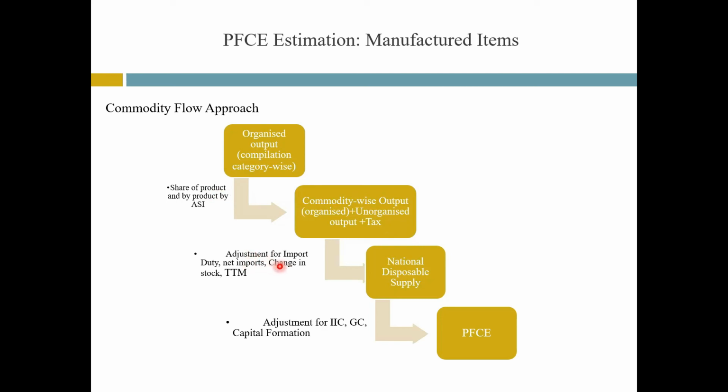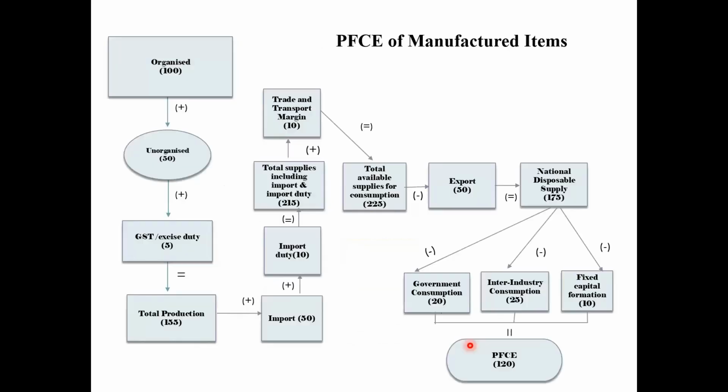The total output is then adjusted for import duty, net imports, change in stock and trade and transport margins to arrive at national disposable supply. Finally, the adjustment for inter-industry consumption, capital formation and government consumption is done to arrive at the PFCE.